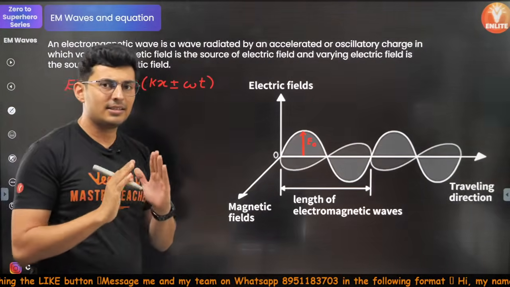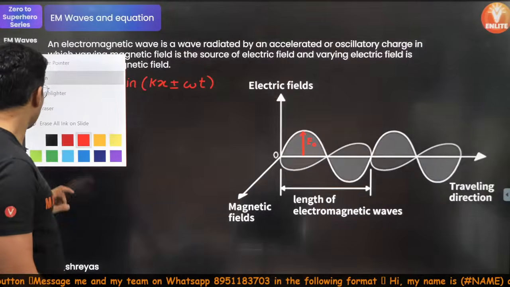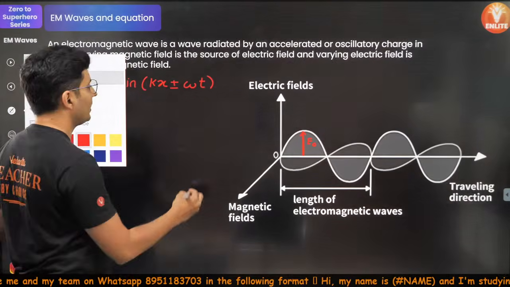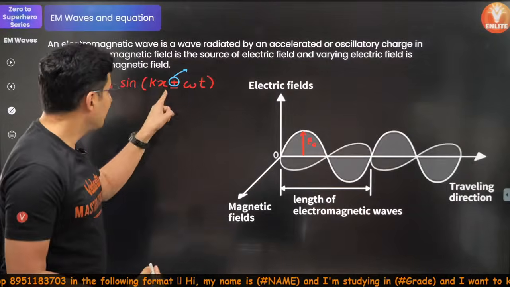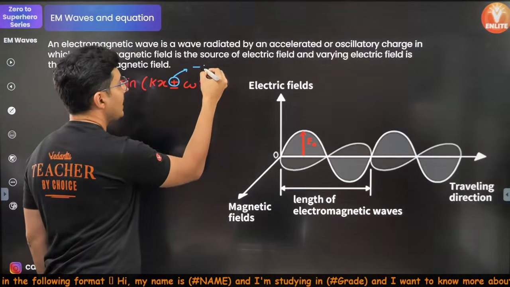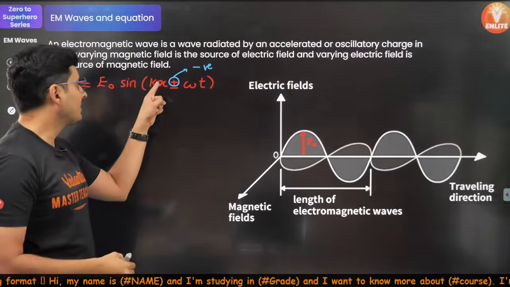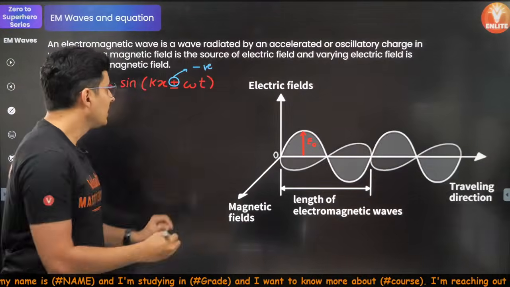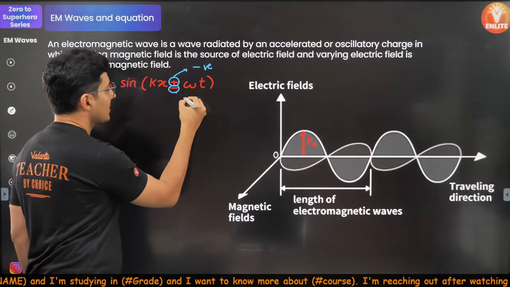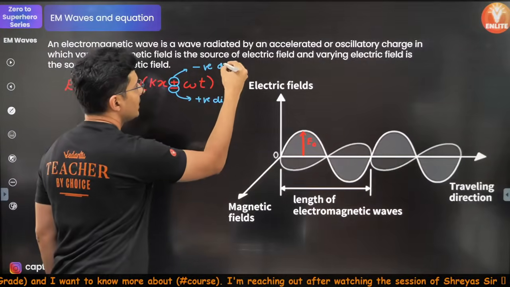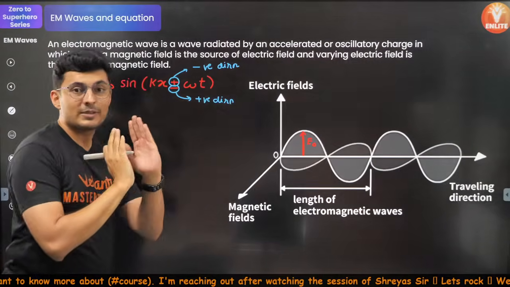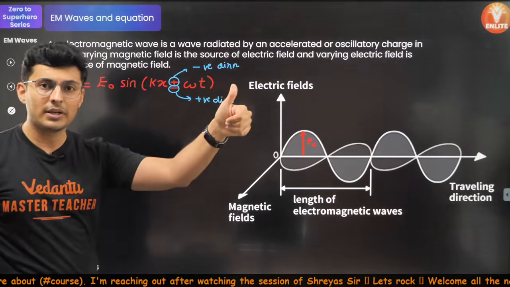Plus minus decides the direction. If it is plus, then it is moving along the negative direction. If this is x, it is moving along negative x. If it is minus, then it is moving along the positive direction. So it gives you the direction of the speed of the wave. Is that clear, my warriors?